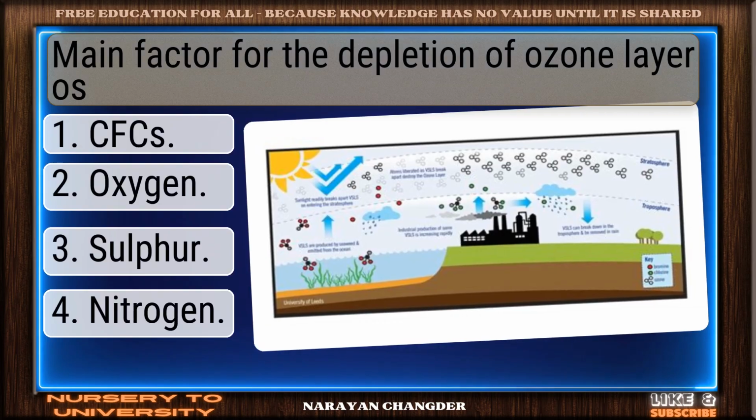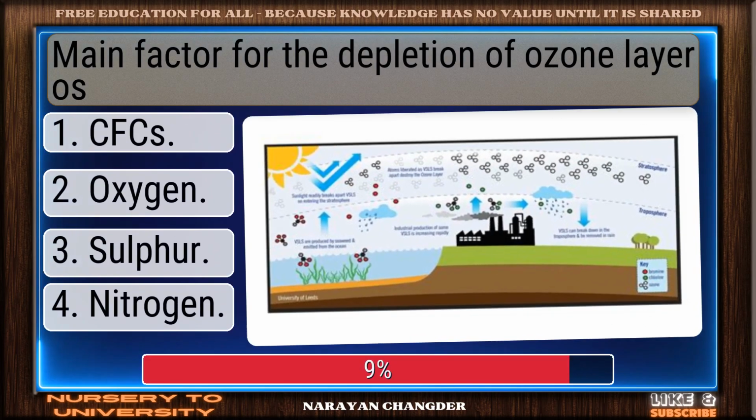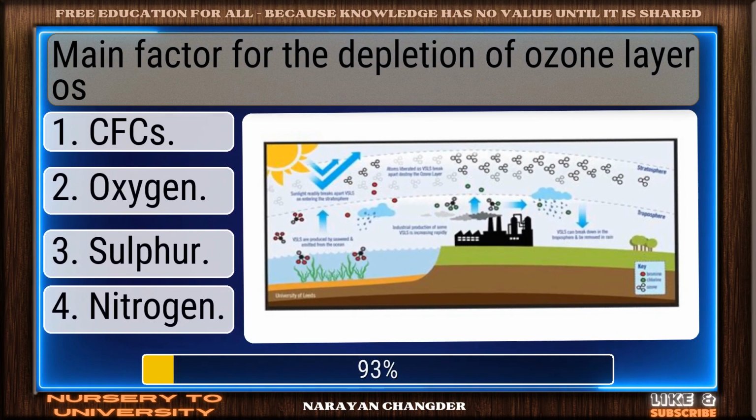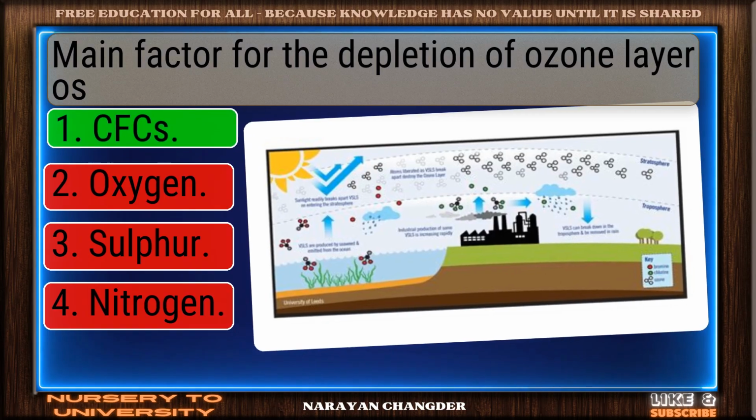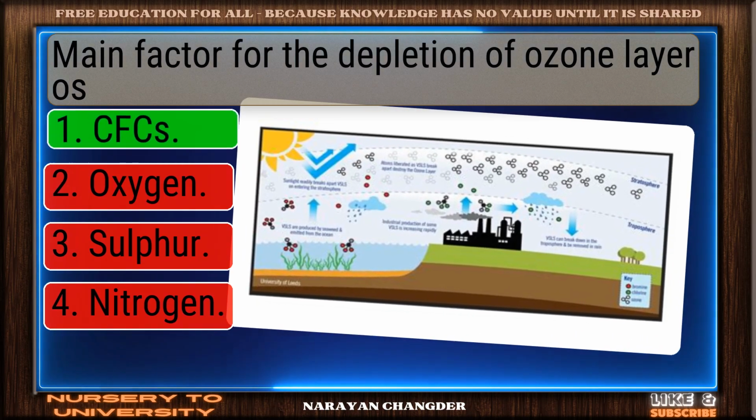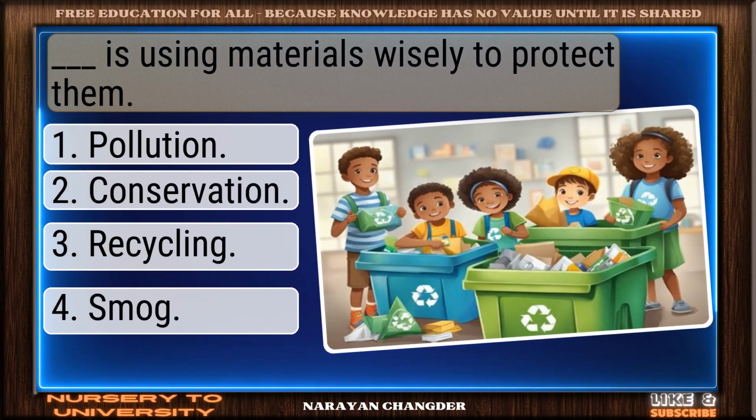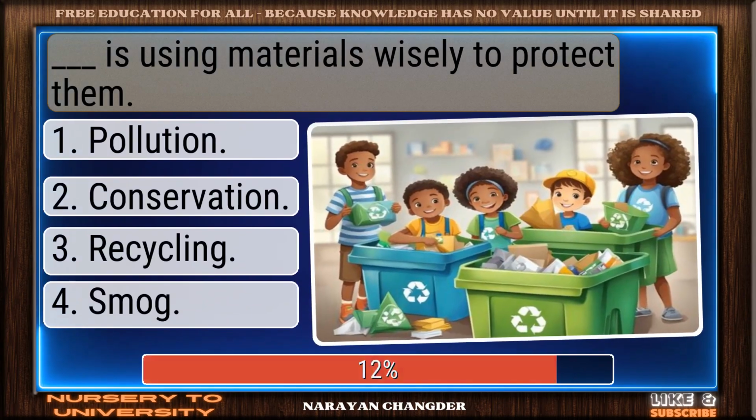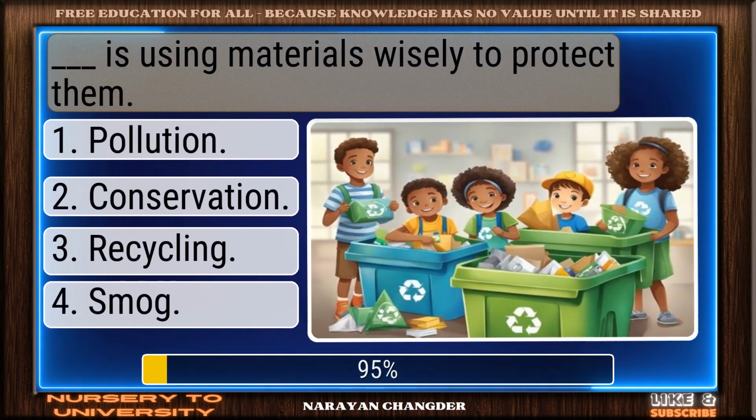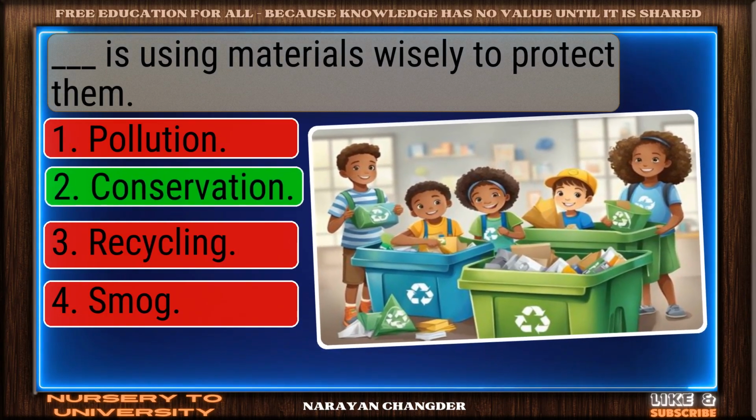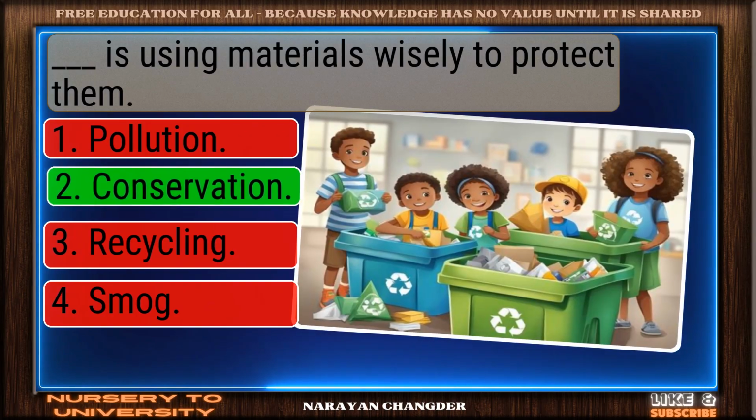Main factor for the depletion of ozone layer Oz. Smart move. CFCs is accurate answer. Dash is using materials wisely to protect them. Correct response. Conservation is accurate.